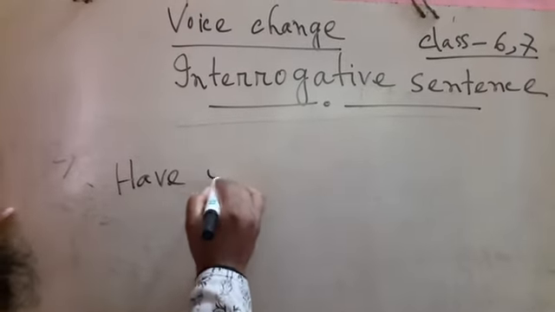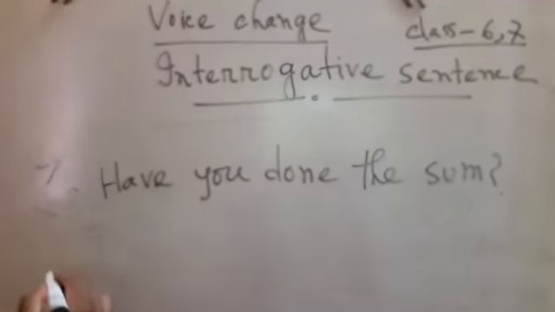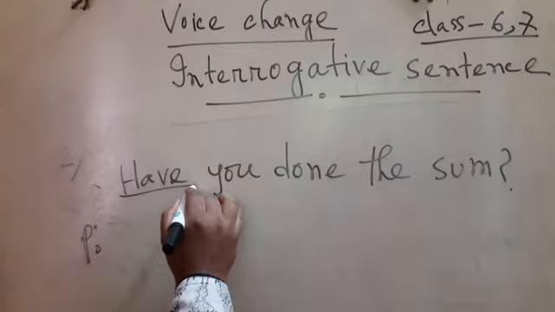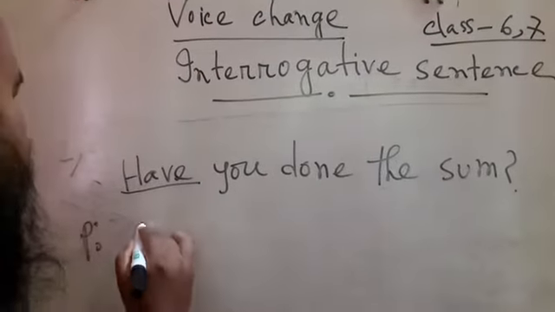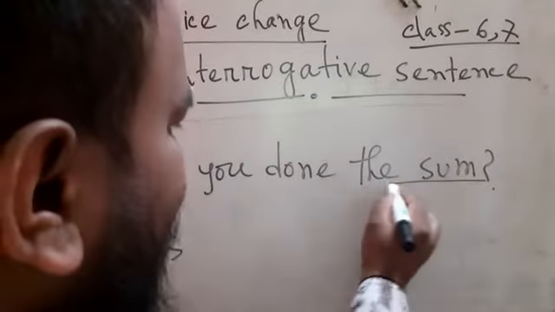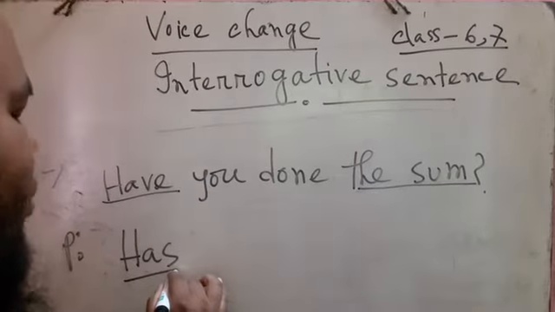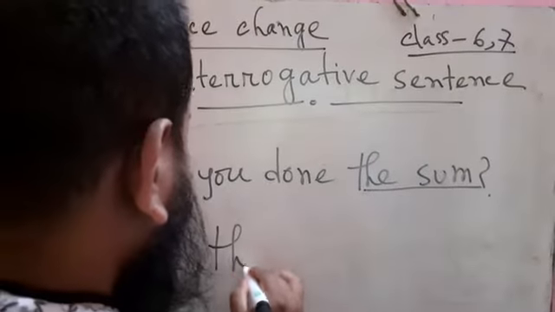Have you done the sum? Now what will be its passive voice? Firstly here, have is the auxiliary verb, but in the passive voice has will be used. Has, because the sum is the object here, and according to the object the auxiliary verb will be used. Has the sum